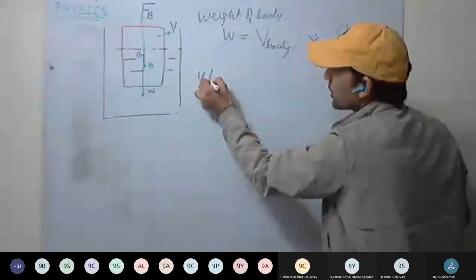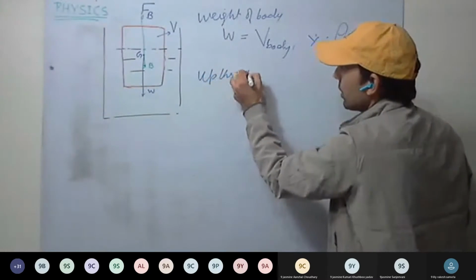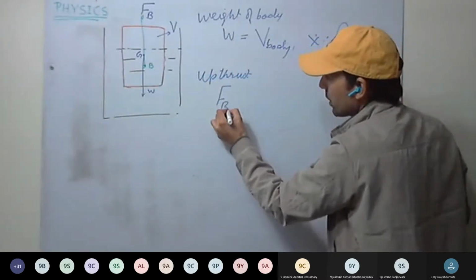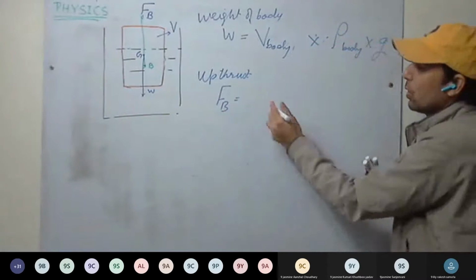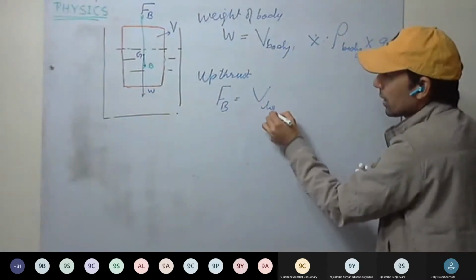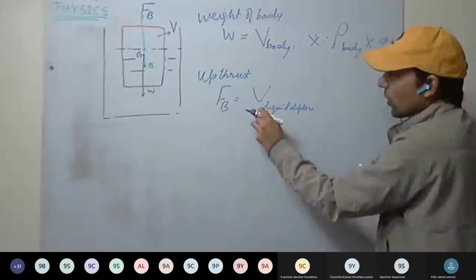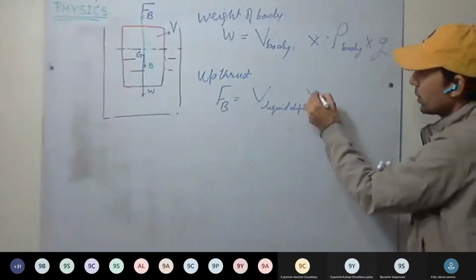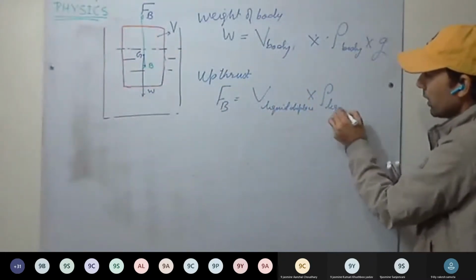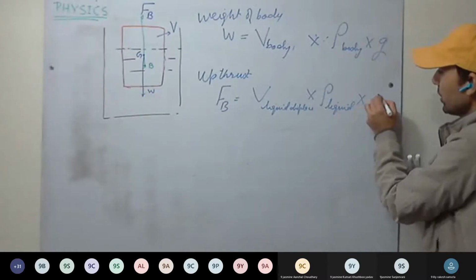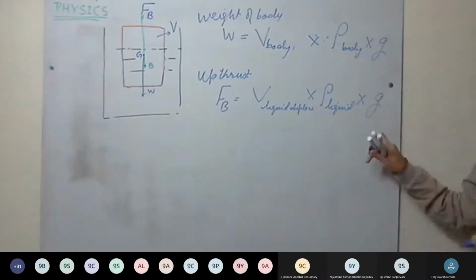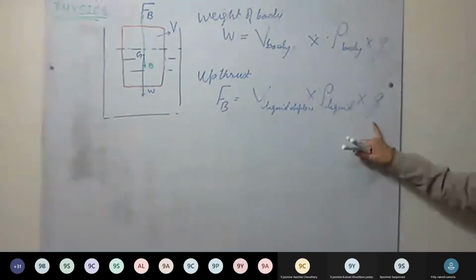And what will be the upthrust? Upthrust will be how much? Volume of the liquid displaced into density of liquid into acceleration due to gravity.